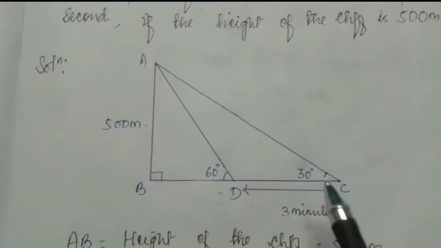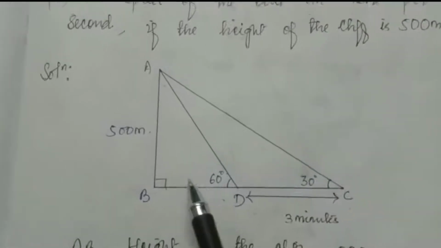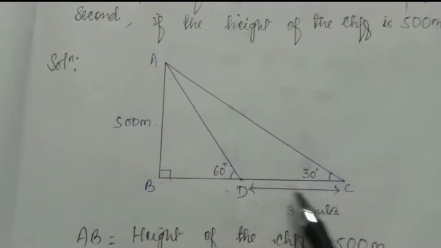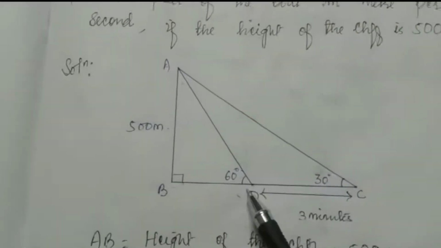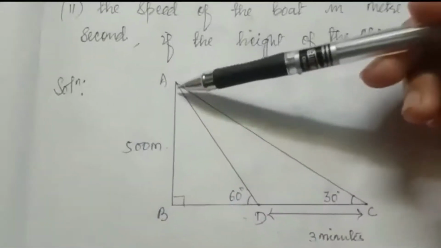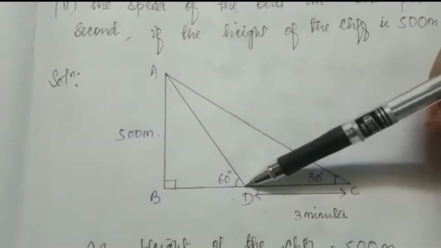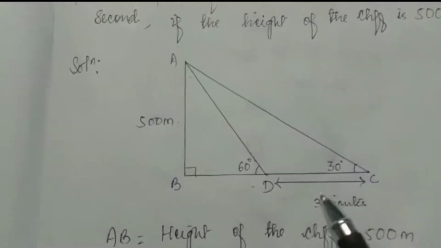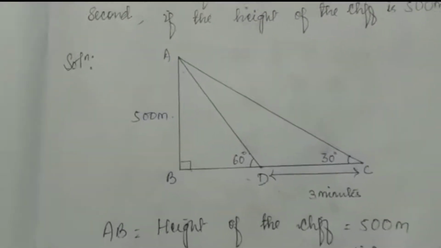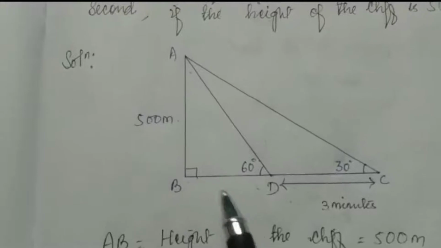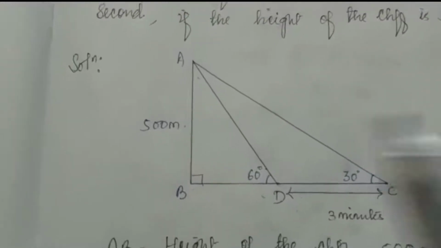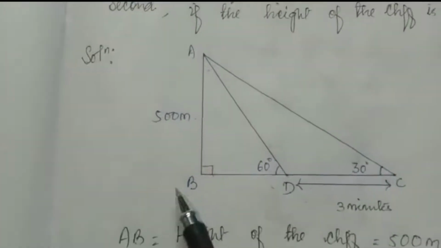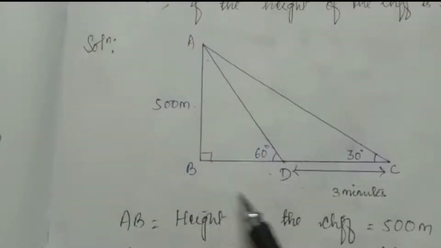After 3 minutes, the boat sailing towards the shore reaches the point D, and it takes 3 minutes to reach D. Now the angle of depression is 60 degree. You have to find how much more time it will take to reach the shore, that is, how much time is taken by the boat to cover this distance BD. How much time will it take to reach B from D? You have to find this time.